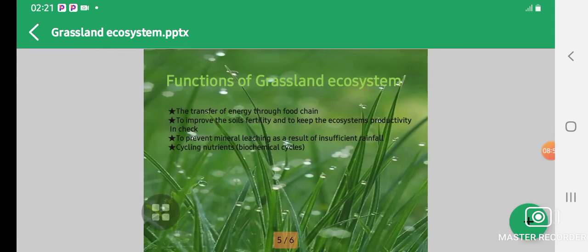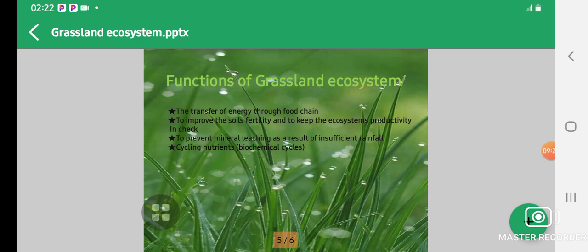Apart from that, let's look at the functions of the grassland ecosystem. The first is to transfer energy through the food chain when the production of nutrients is being done in this grassland area. The second point is to improve the soil fertility and keep the ecosystem productivity in check, making sure that the grass in this ecosystem is of good health and production, with enough nutrients on which these grazing animals can feed.